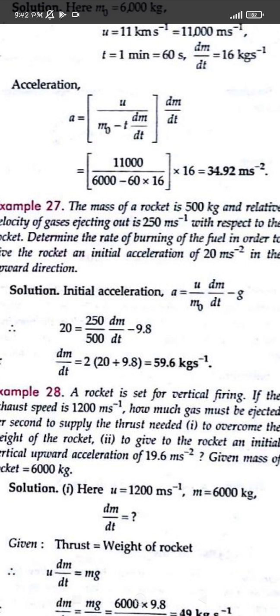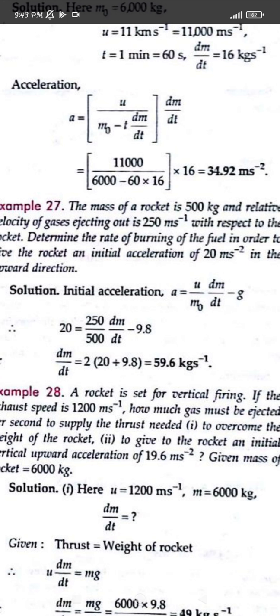We have to find out dm/dt, okay, we have to find out the value of dm/dt. Now if we have to find out dm/dt, we can use the formula for the acceleration, which is given by a = u/(m0 - t dm/dt) times dm/dt minus g. So here we can use the formula, but the velocity term t dm/dt is not taken here. So it is u/m0 times dm/dt minus g. Inside the bracket the value is changed.